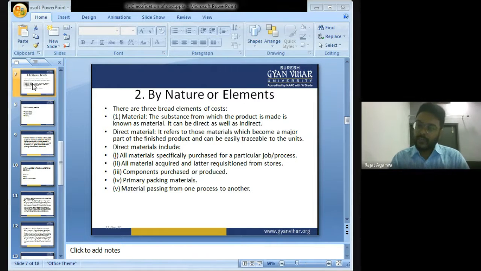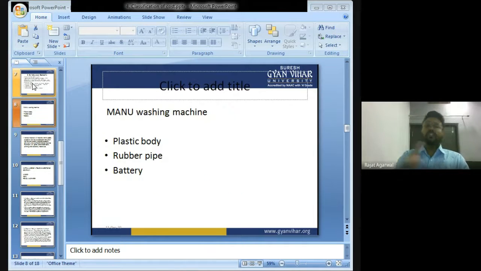Direct material refers to those materials which become a major part of the finished product and can be easily traceable to the unit. For example, washing machine. In a washing machine, the plastic body, rubber pipe, battery, all these materials become the major part of the washing machine and can be easily traceable. So they are direct material.